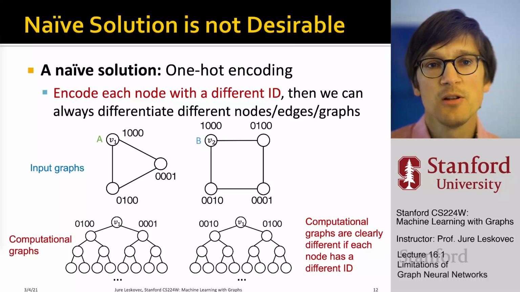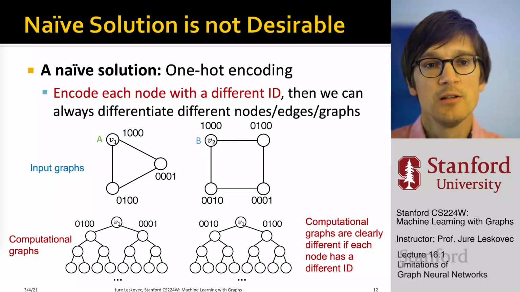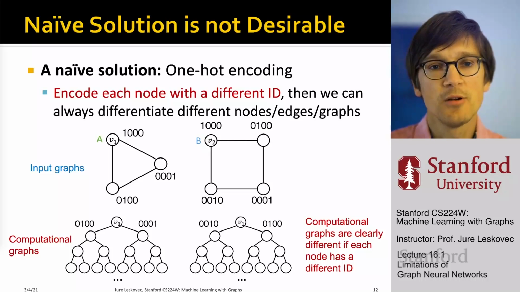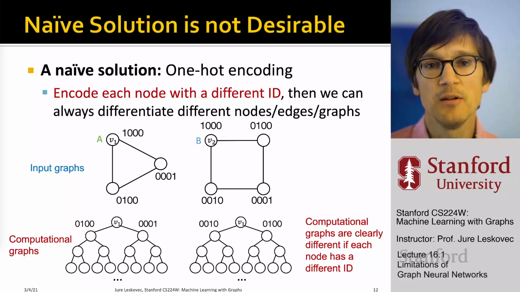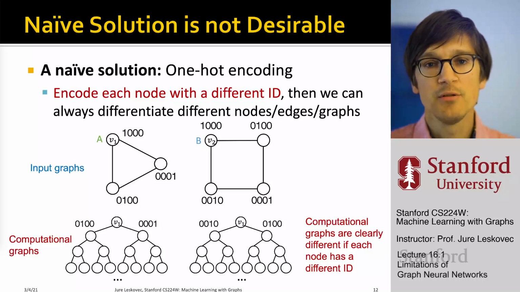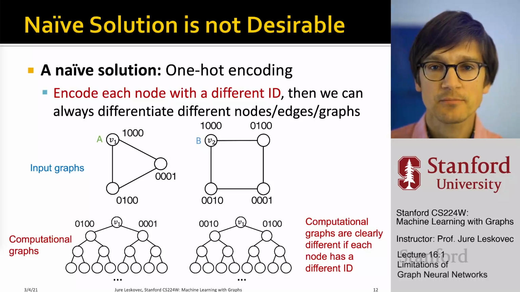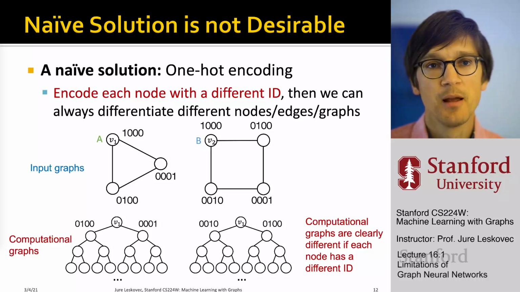Now, because nodes have features, the computational graphs will be distinguishable: v1 will have two children, one with 0, 1, 0, 0 and the other with 0, 0, 1, and v2 will have different types of neighbors because their one-hot encodings differ. Even if they are the same at the first level, they won't be the same at the second level. So the computational graphs will be different, and our GNN will be able to distinguish them.